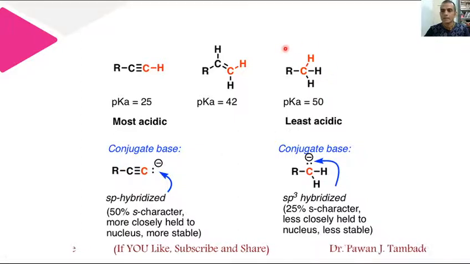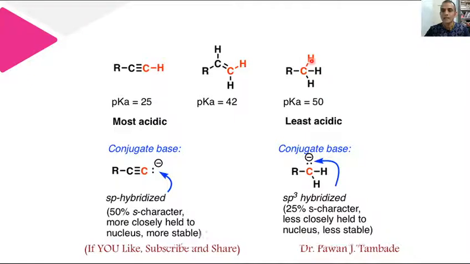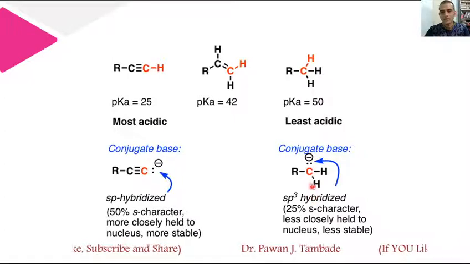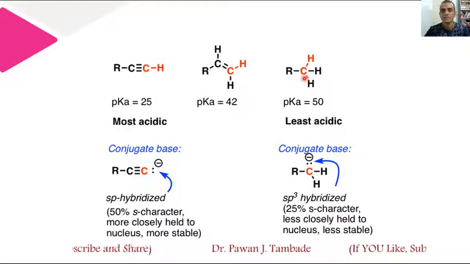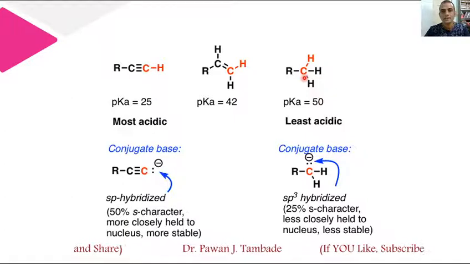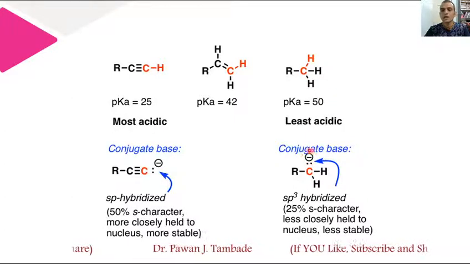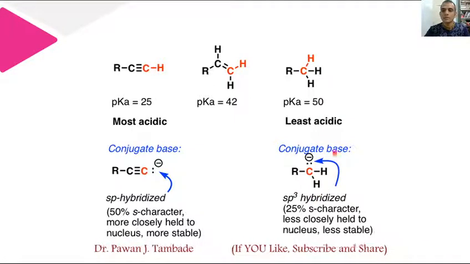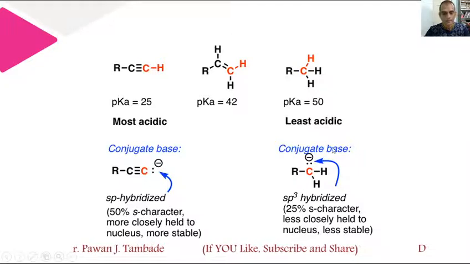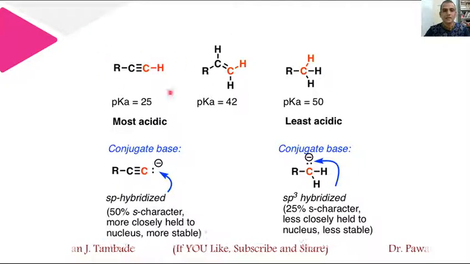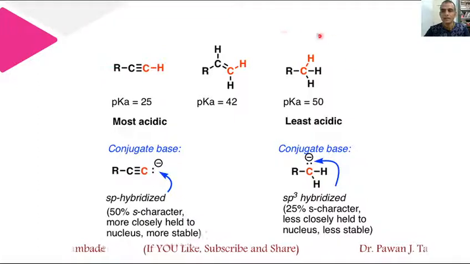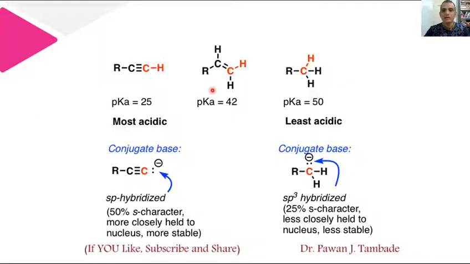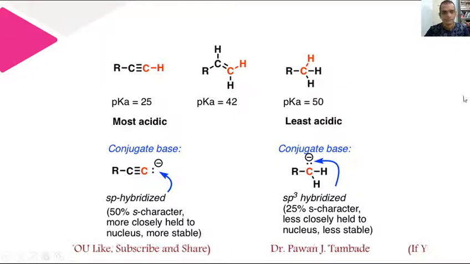However, if you look at this molecule, in this case this hydrogen is attached to the carbon which is in sp3 state of hybridization, and thus percentage s character is comparatively less, and thus this negative charge will be away from the nucleus, and because of that stabilization of this conjugate base is comparatively less, and as a result terminal alkynes are more acidic in nature and alkanes are least acidic in nature when we consider alkyne, alkene and alkanes.